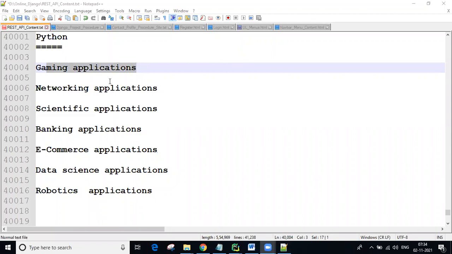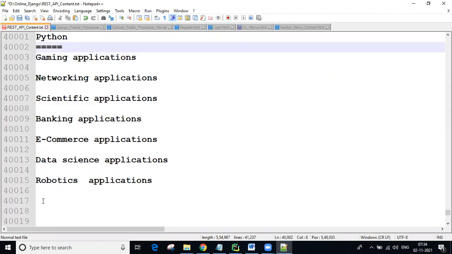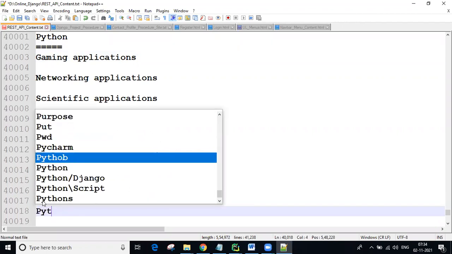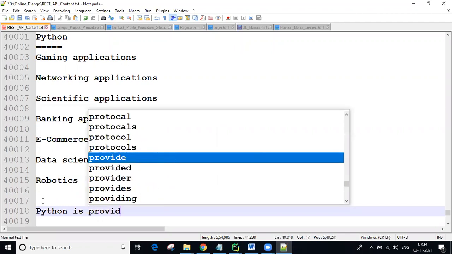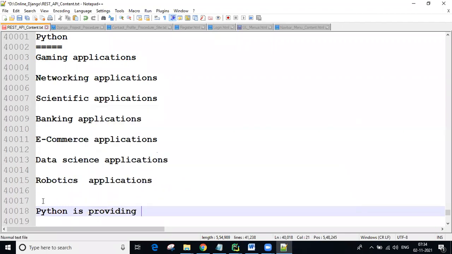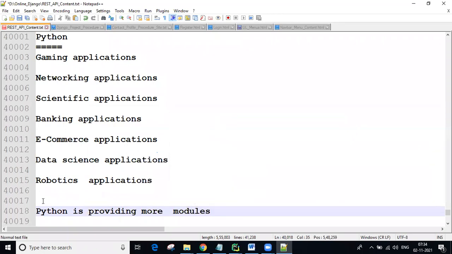So why is Python getting more popularity? Just one point I'm giving here, guys. Python is providing more modules. That is the reason. What is a module and how to use a module, all these things we will discuss later. Here, more modules means each one is like a chapter, assumption.